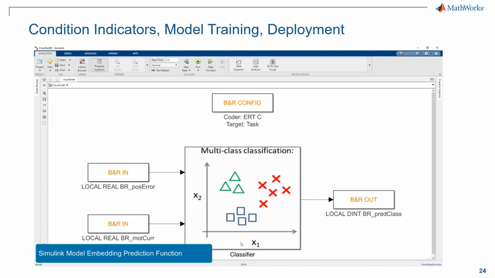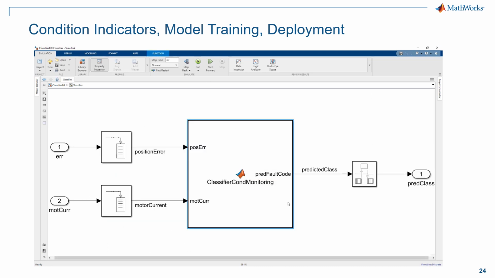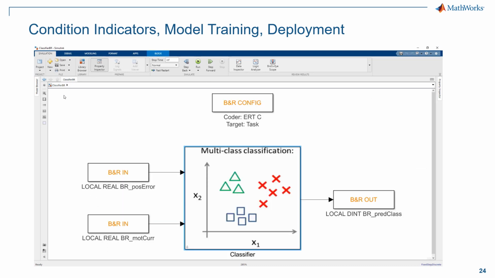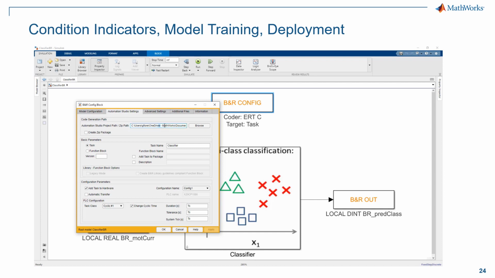After the function is ready, it can be added to the Simulink model, in which it is also possible to add library blocks from the PLC manufacturer in order to set the code generation environment. And then after doing so, after selecting all the relevant options, it is then possible by means of Embedded Coder to automatically generate C code for the PLC target.